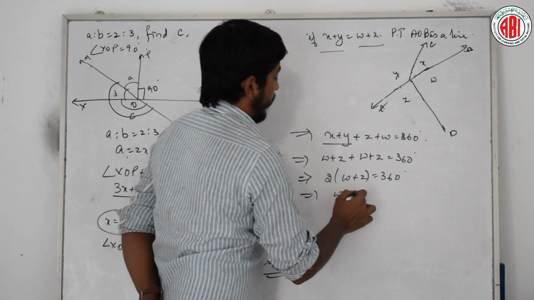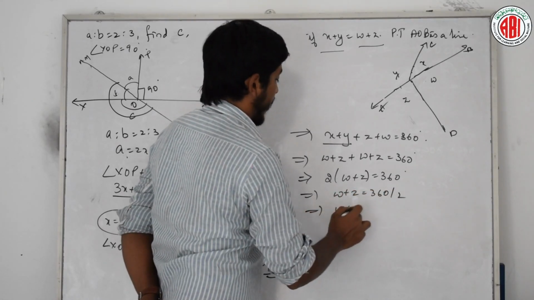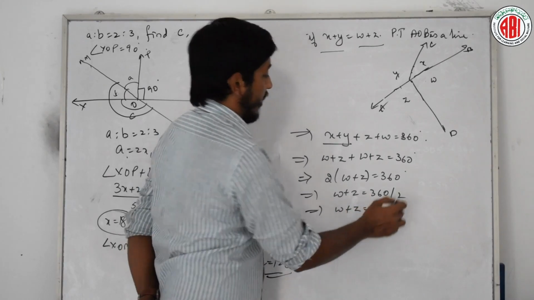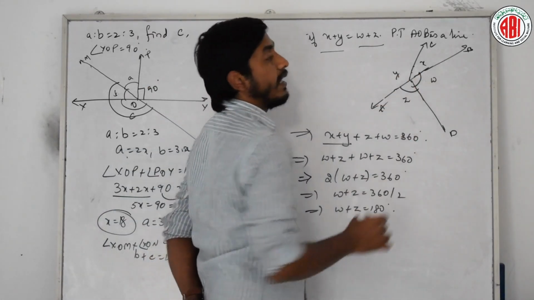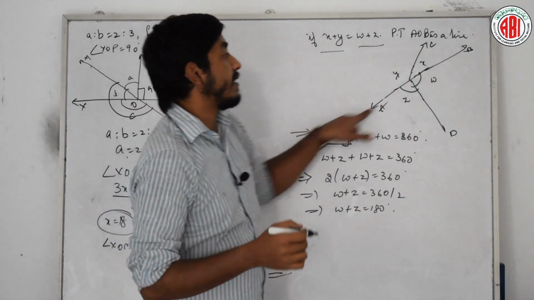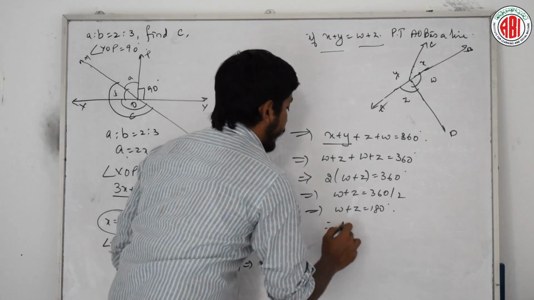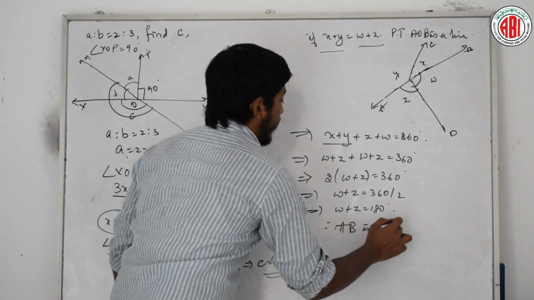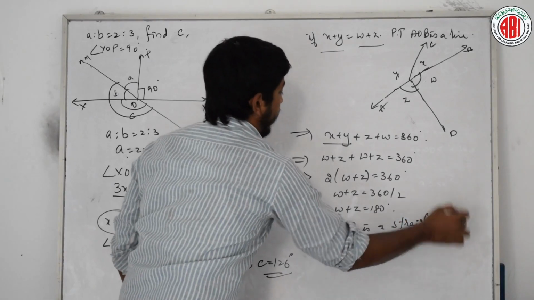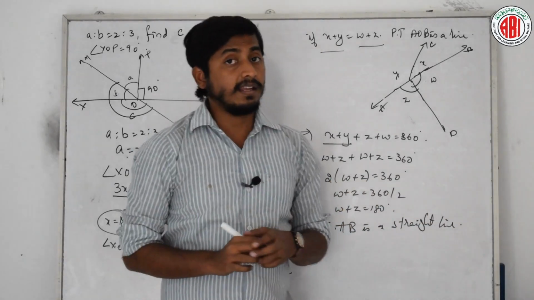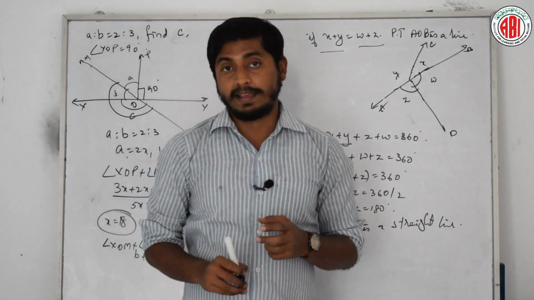Then w plus z is 360 by 2, that is nothing but 180. He is telling that this angle plus this angle is 180. Therefore, I can say this line is a straight line. Therefore, AB is a straight line. Is it clear? What is the rule which we use? That is, it is a linear pair.